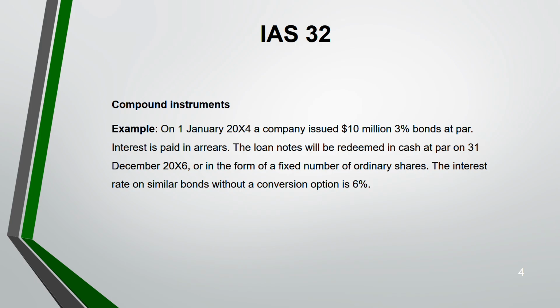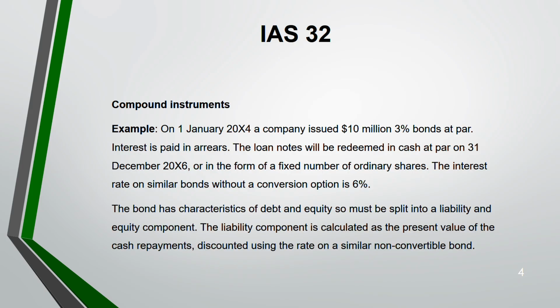So on 1st Jan, a company issued 10 million 3% bonds. Interest is paid in arrears. The loan notes will be redeemed in cash on 31st December 2006, that means after 3 years, or in the form of a fixed number of ordinary shares. First, you have to find out an interest rate. Let's say you are just having a loan and you want to convert it. You have to find the present value, but without the conversion part. So the interest on a similar bond without the conversion is 6%.